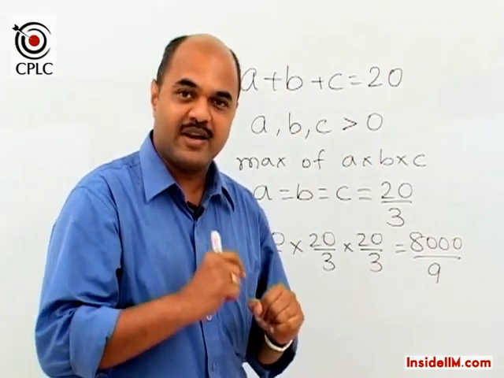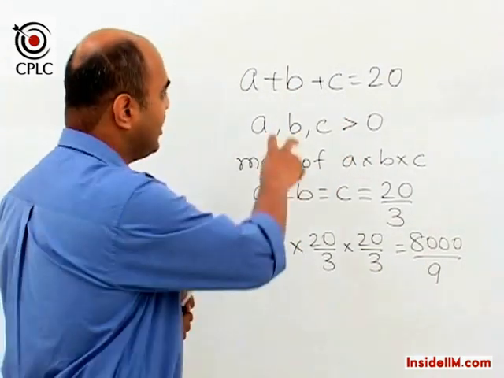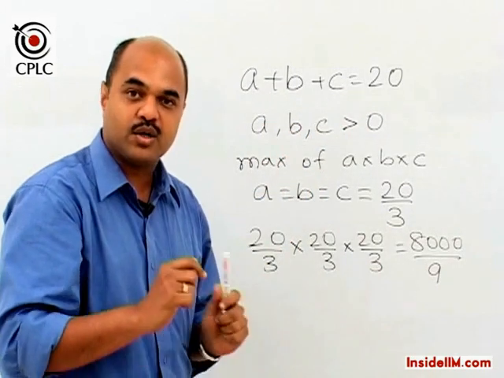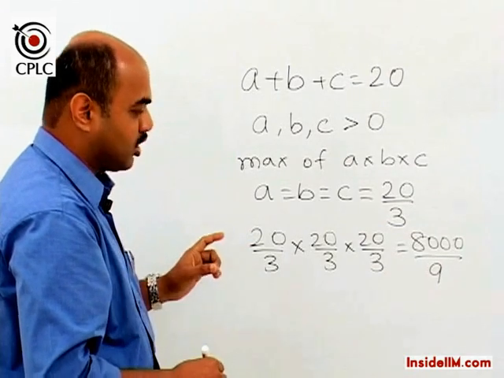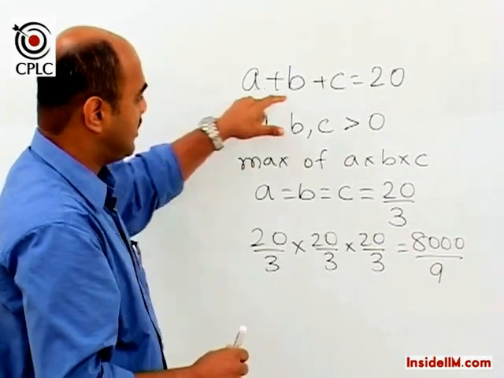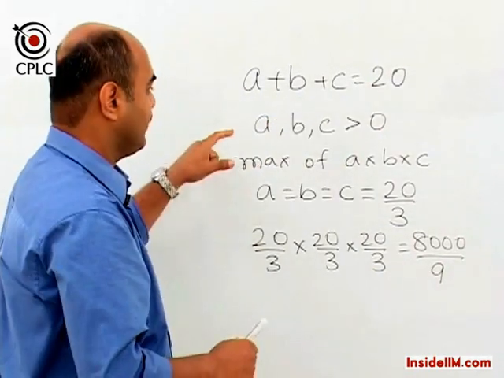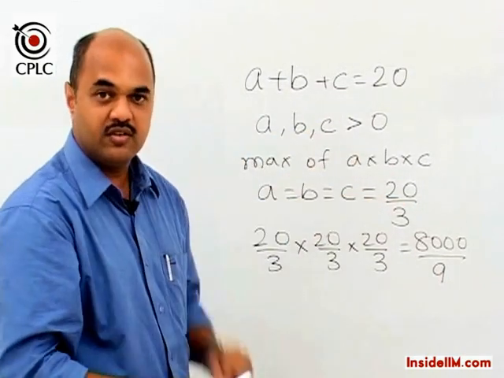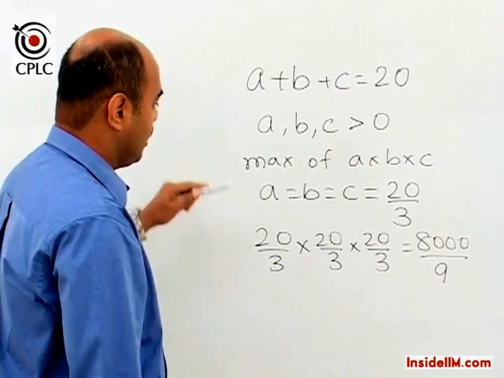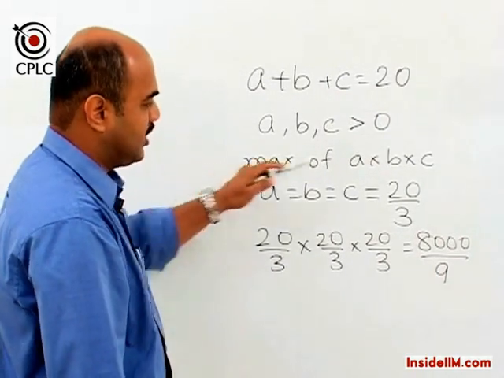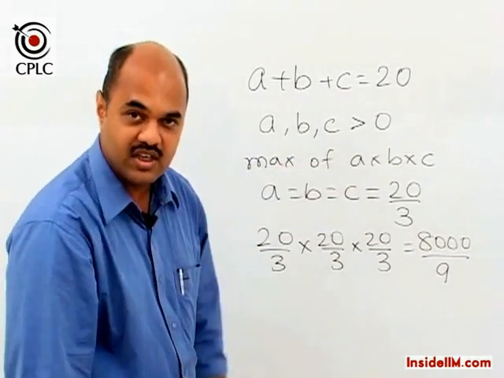So the next best case is when the three values are as close to each other as possible. So now if we have to solve a question where A plus B plus C is equal to 20, A, B, C are positive, and if it is mentioned that they are integers, what is the maximum possible value of A into B into C?